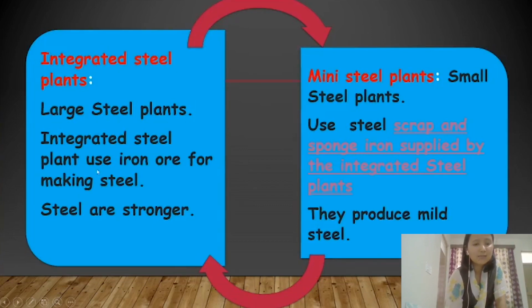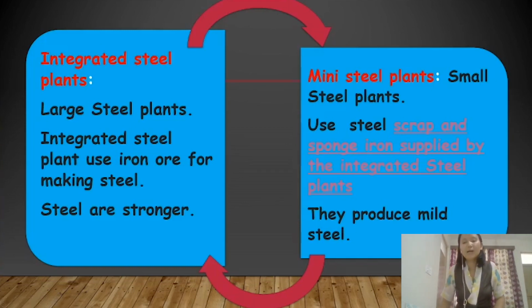Since integrated steel plants use the original iron ore to make steel, they come up with a steel which is stronger. Since mini steel plants use the sponge iron and the scrap iron supplied by the integrated steel plants, they produce a mild steel. The steel produced by the mini steel plants is mild steel.